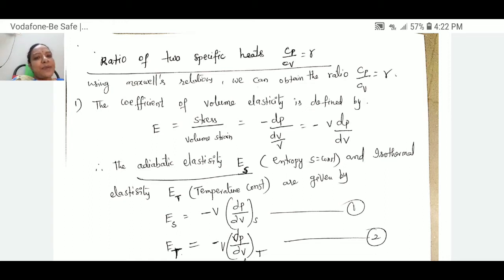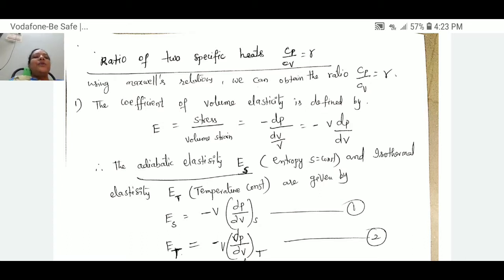Experimentally and theoretically we know that Cp is always greater than Cv. Let us derive the relation, that is, the ratio between these two specific heats of gas.